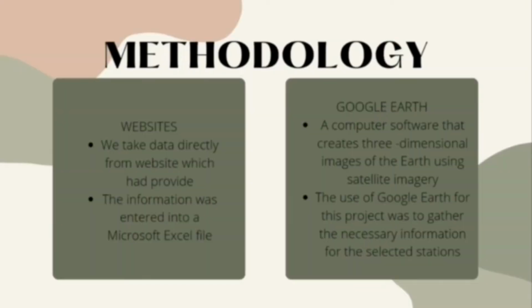For methodology, we have two methods, which are website and Google Earth. For the website, we take data directly from the website which had been provided, and the information was entered into a Microsoft Excel file. And for Google Earth, Google Earth is computer software that creates a three-dimensional image of the Earth using satellite imagery. The use of Google Earth for this project was to gather the necessary information for the selected stations.